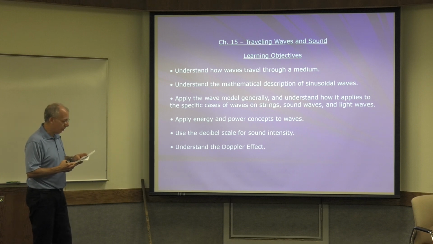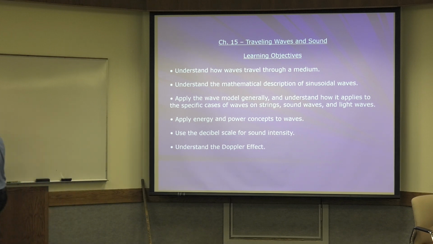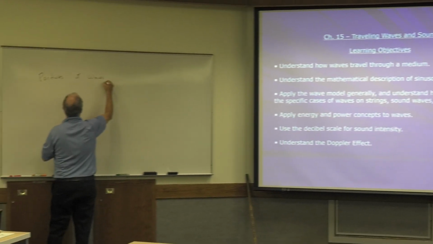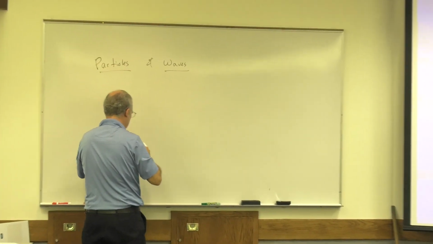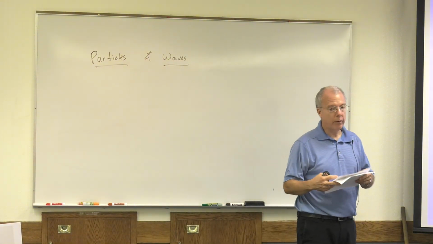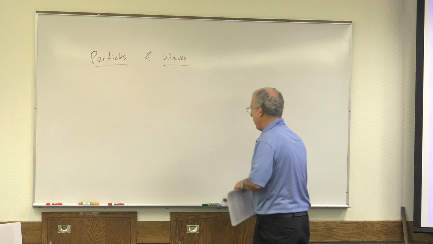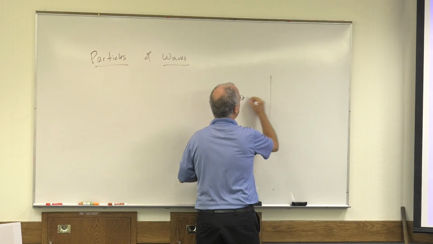Okay, the first thing we want to do is talk about particles and waves. Now, up to this point in physics, we've pretty much assumed everything is a particle, right? For example, if you're going to draw a force diagram, this could be a car.